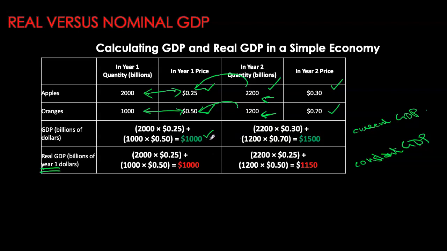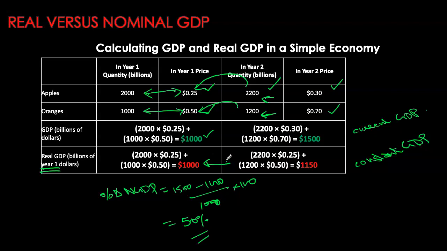For my nominal GDP from year one to year two, there's a phenomenal increase in our value of production. That's a 50% increase. So if you want to calculate percentage change in nominal GDP, this can also be referred to as the growth rate in nominal GDP from year 1 to year 2. That would be 1500 minus 1000 over 1000 times 100. And you can see this is a 50% increase in your nominal GDP. Let's now compare this number to the growth rate in real GDP. In this case, this is 1150 minus 1000 divided by 1000 times 100.